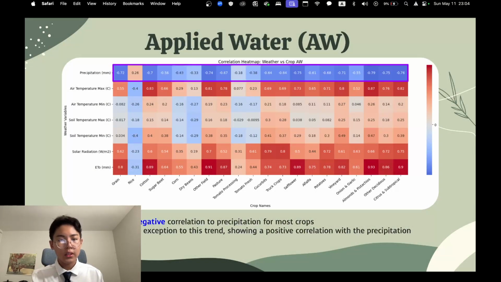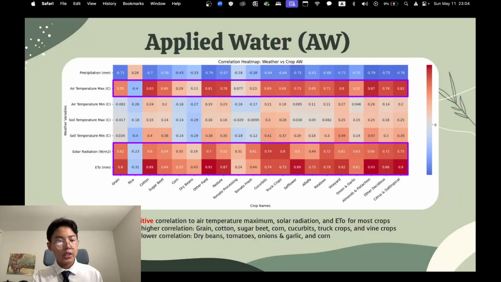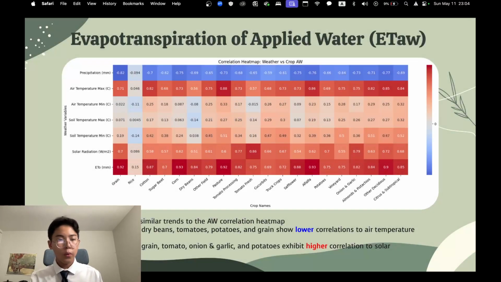First of all, here's a correlation map between the applied water, or water usage, and some weather variables. Something we can see here is that precipitation had a strong negative correlation with water use. We can also see a strong positive correlation with air temperature maximum, solar radiation, and evapotranspiration rate. The correlation heat map for evapotranspiration, which is how much water gets evaporated, and weather variables is mostly the same story: negative correlation with precipitation and positive for air temperature maximum, solar radiation, and ETo.